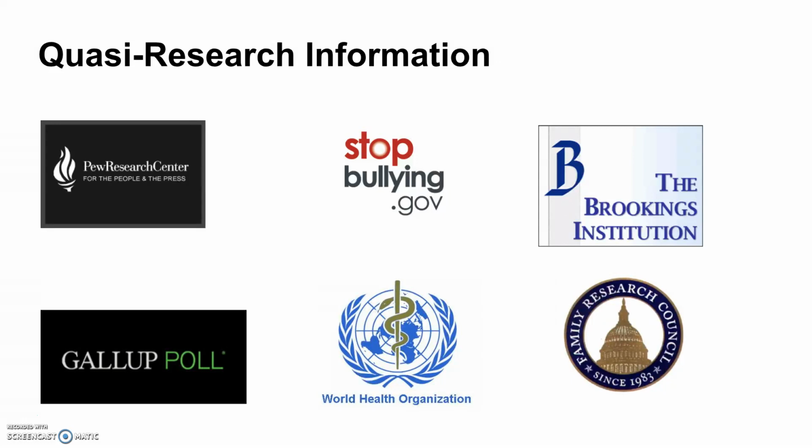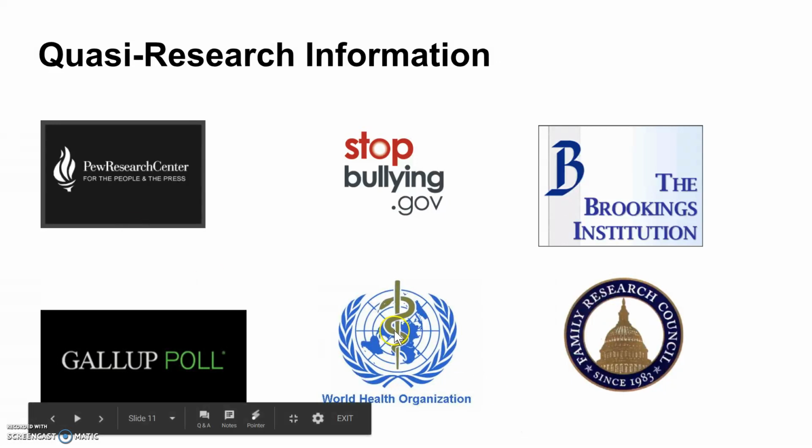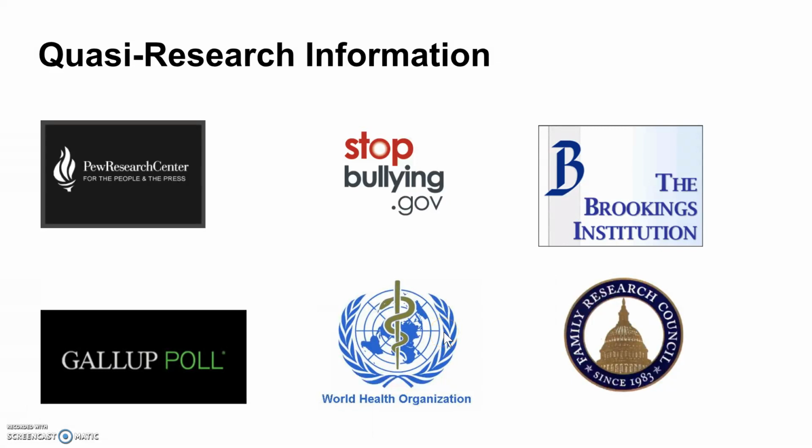Websites like stopbullying.gov or the World Health Organization may publish what they would call a research paper, but usually those are what they call white papers, which are summaries of academic research about a particular topic. Even a lot of the statistics or numbers that you'll see on some of these websites are going to be taken from academic research articles. So again, I want you to find that research article, not cite the World Health Organization in most situations. There might be some circumstances, but that's what I would rather you do.